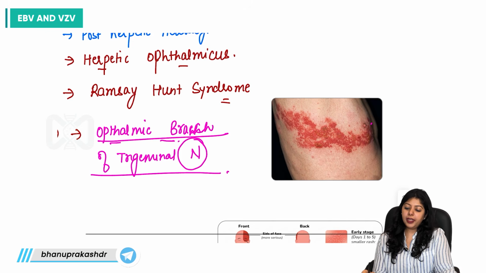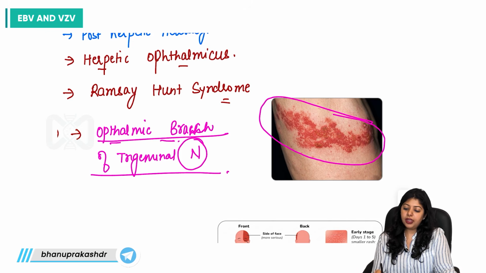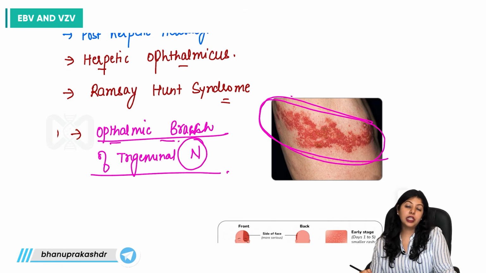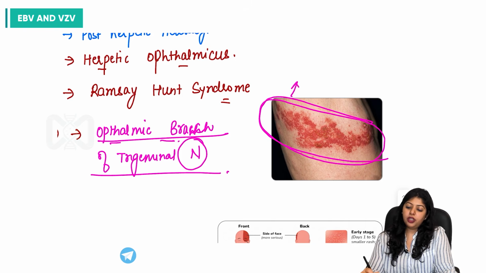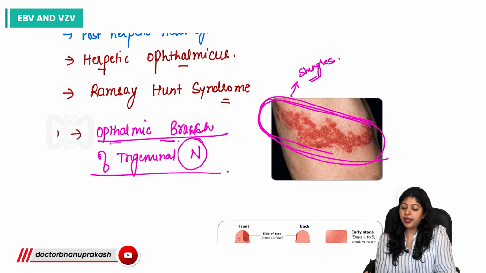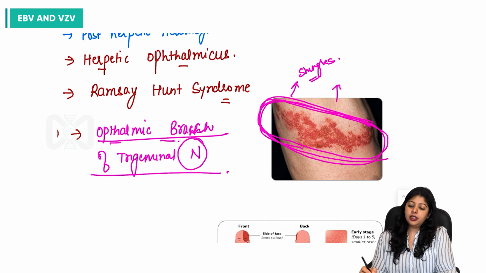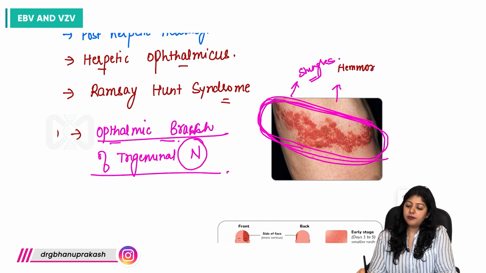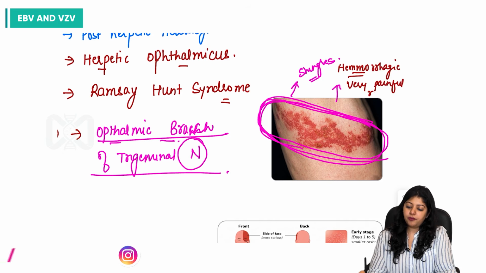So this is the unilateral or segmental type of rash which is seen in herpes zoster or shingles. It is just the portion of the nerve which is supplying this particular area of the skin. And the kind of rashes we get in shingles are hemorrhagic in nature, and these are very, very painful rashes.